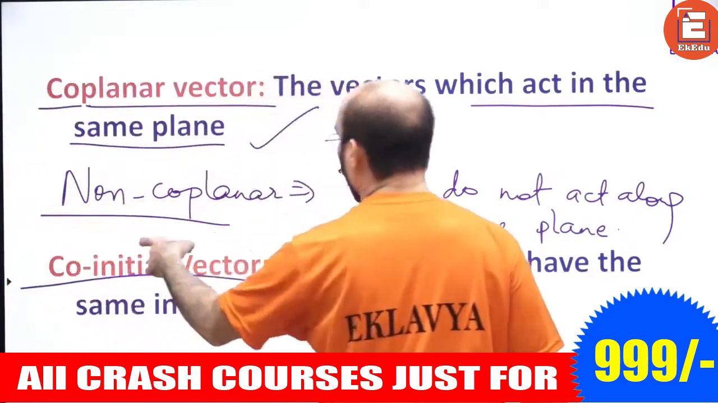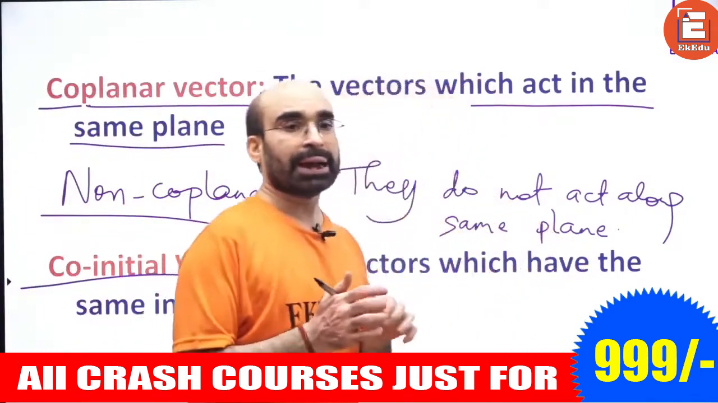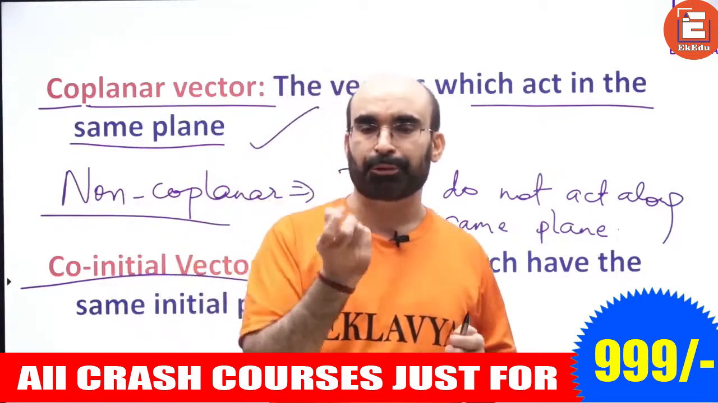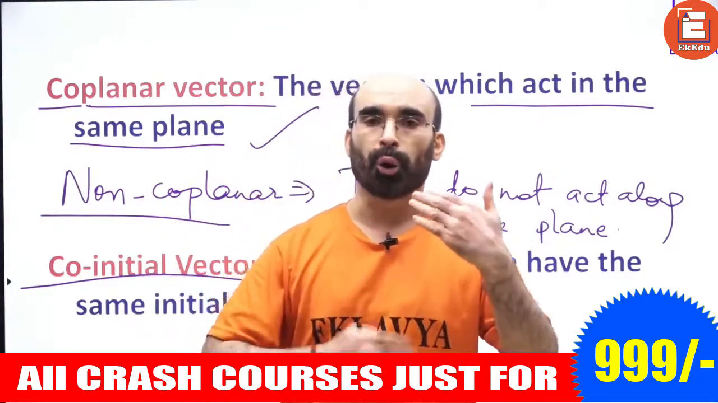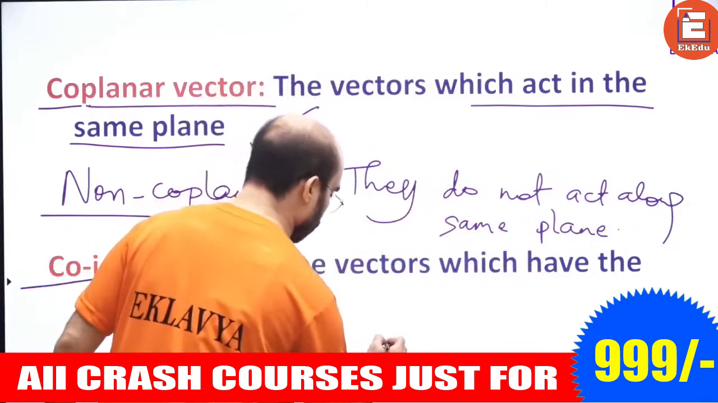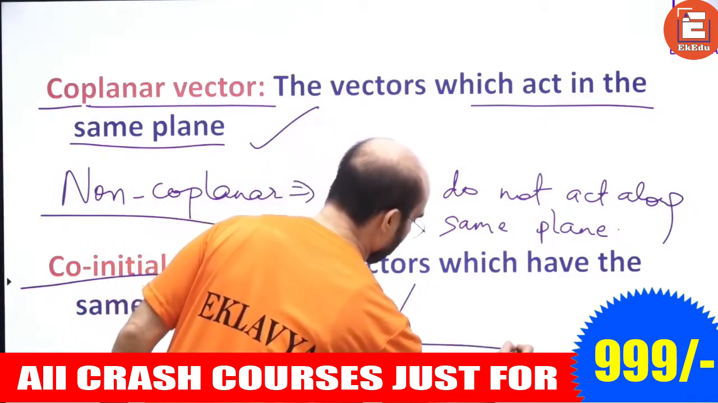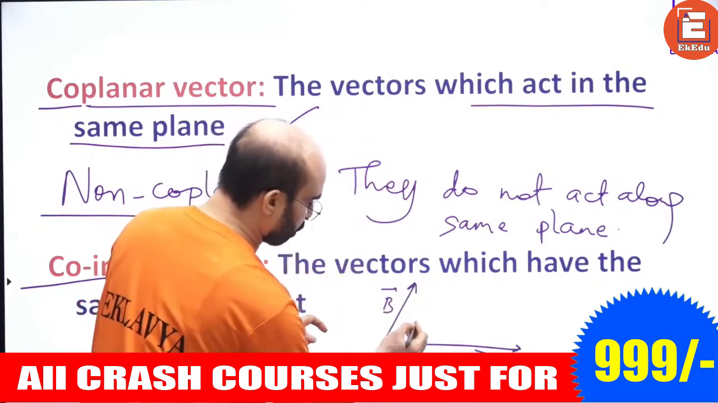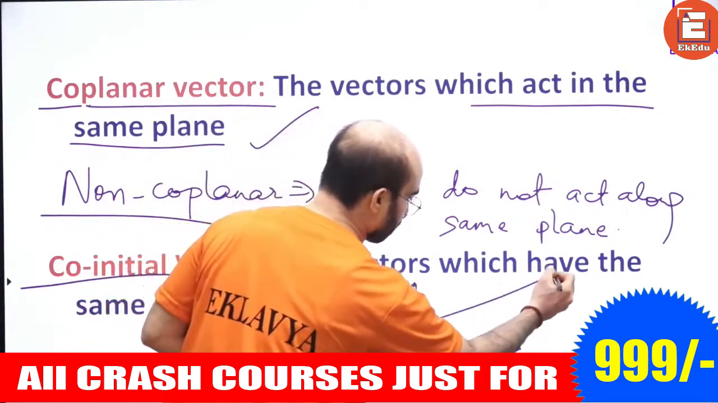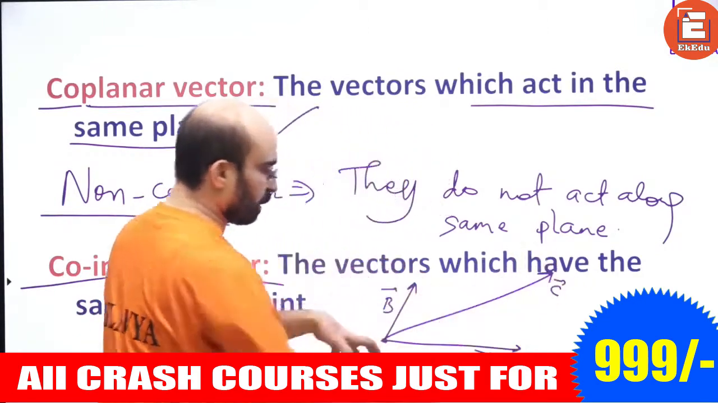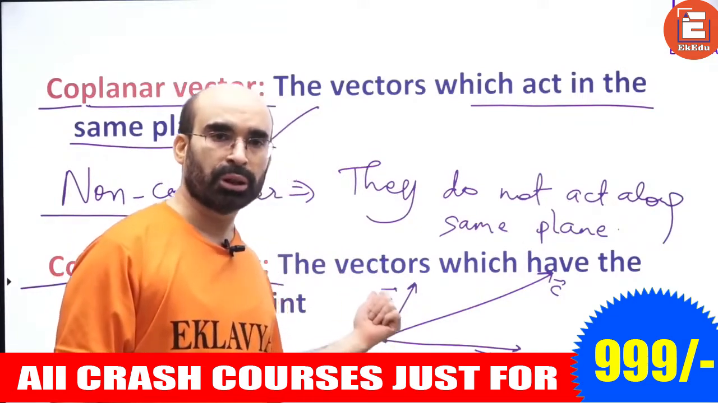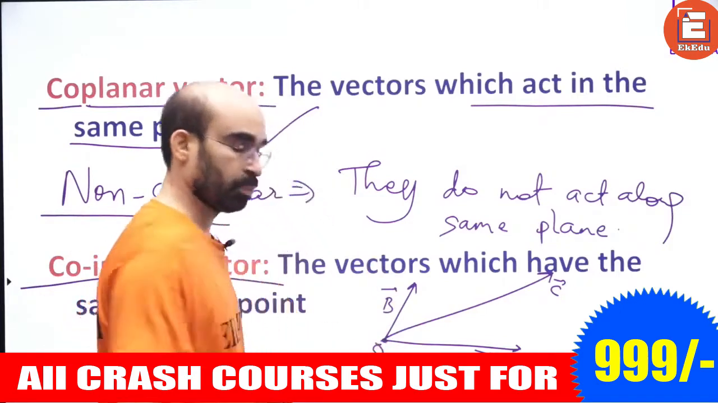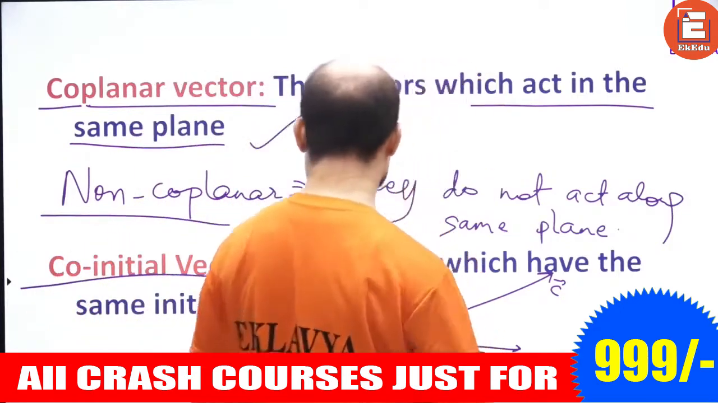Now, the next type of vector, co-initial vectors. When two vectors have the same starting point, they start from the same point, they are called co-initial vectors. Okay? Suppose this is vector A and this is vector B. Both of them start from the same point. We may have another vector C. So all three vectors are co-initial vectors because they all start from this point O, right? Okay, move further.